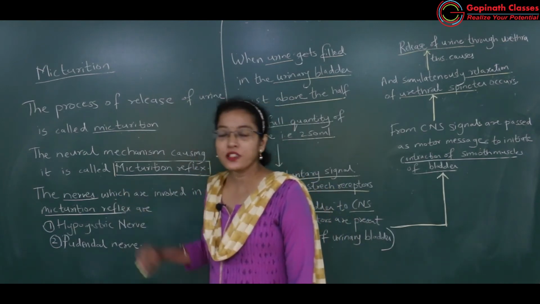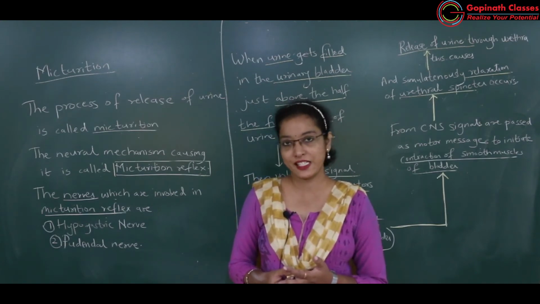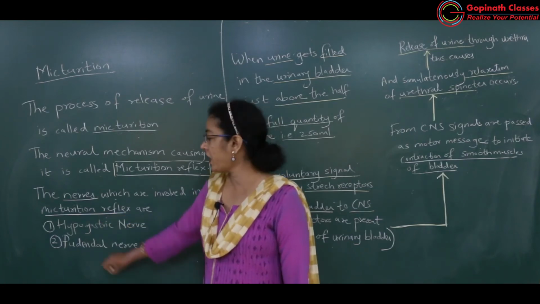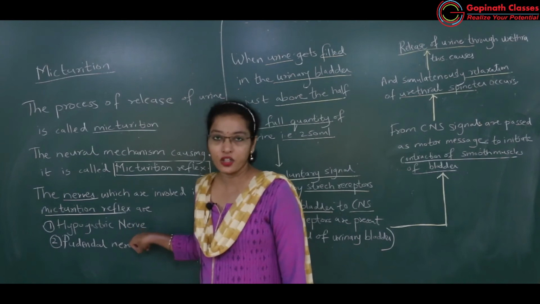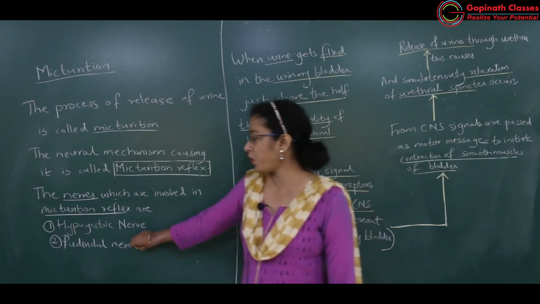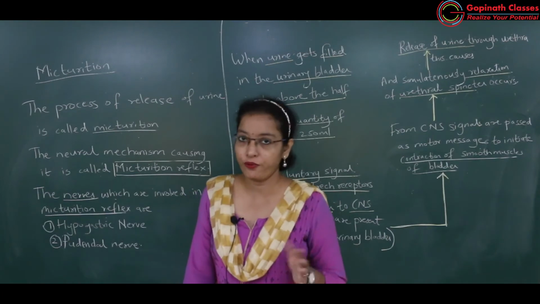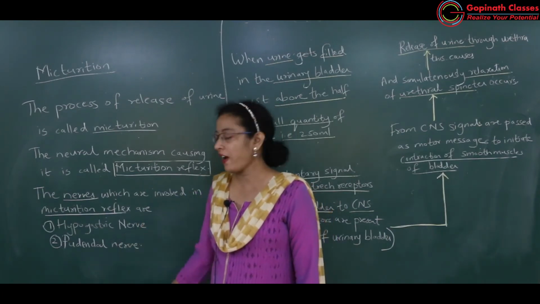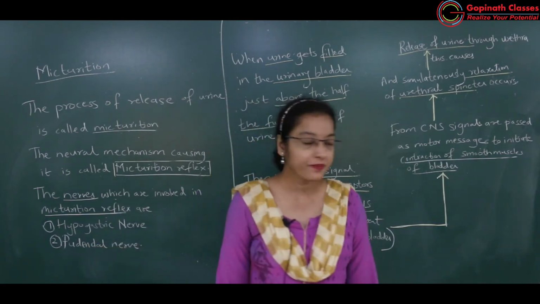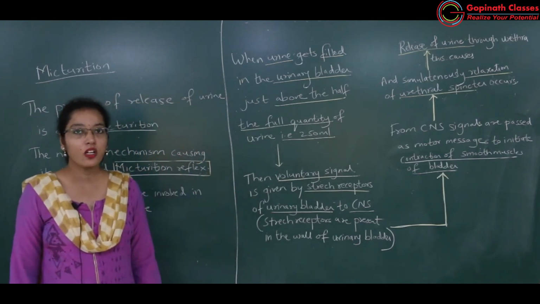Okay, so we'll study which are the nerves which will bring about micturition reflex. There are two types of nerves. One is hypogastric nerve and another one is pudendal nerve. Okay, pudendal nerve and hypogastric nerve. Very important question is asked, which nerves are involved in micturition reflex. First is hypogastric nerve and second is pudendal nerves. Okay, now we will see how exactly this message is sent to the CNS.